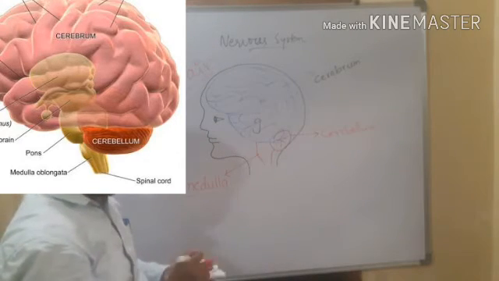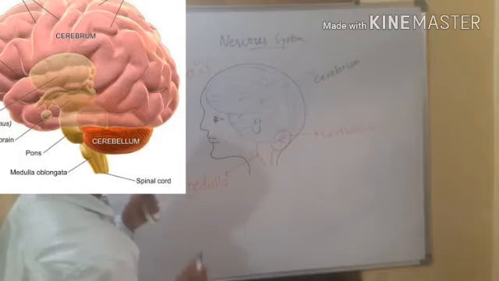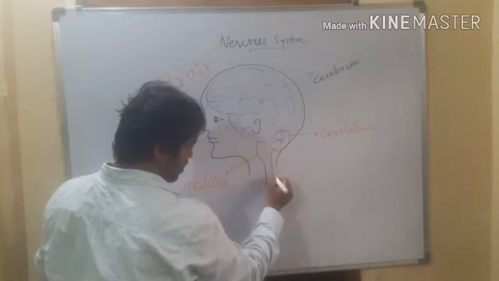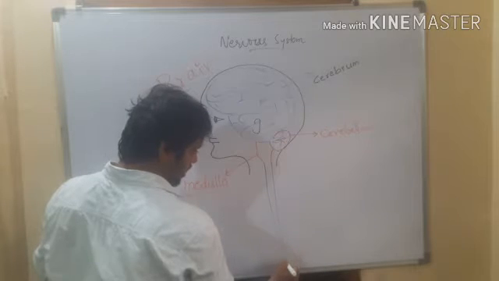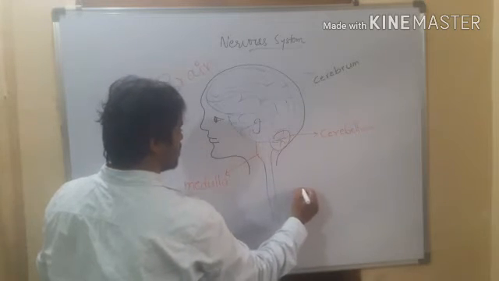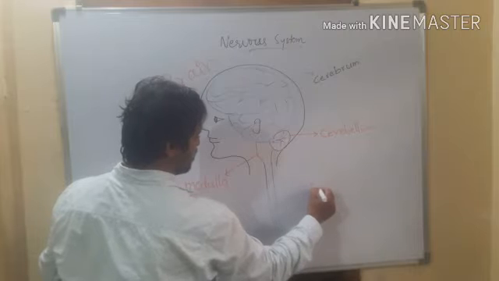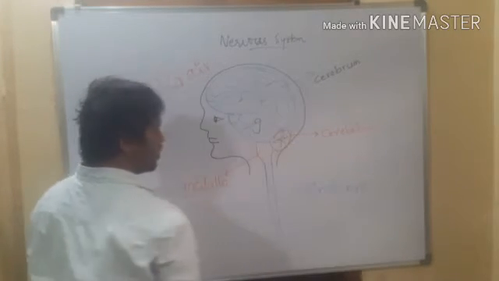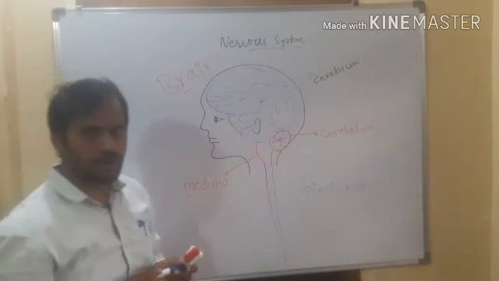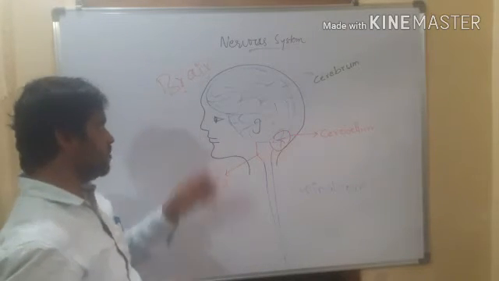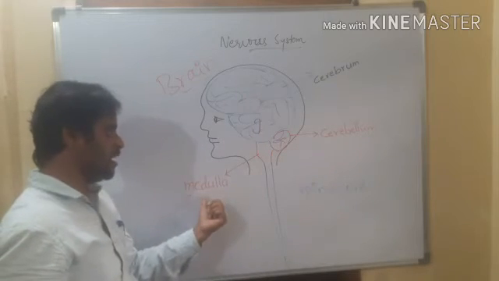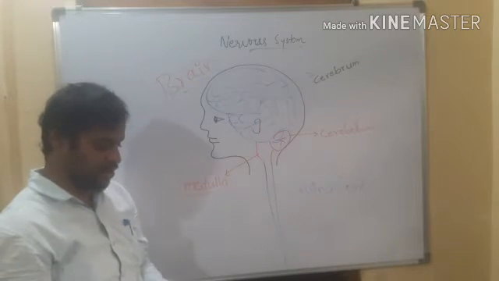Now, after medulla, it continues like a cylindrical structure called spinal cord. So here the brain has three major parts: cerebrum, cerebellum, and medulla, and then the spinal cord.